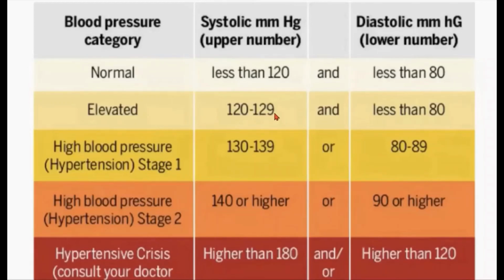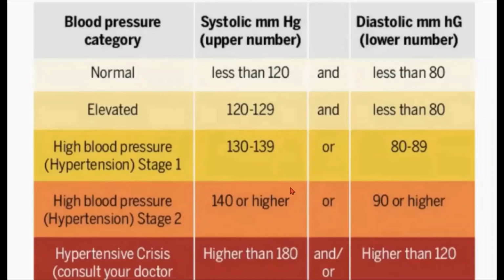So 120 to 129 and the diastolic level is less than 80. That is the elevated condition. Then high blood pressure stage 1: the systolic BP is 130 to 139 and the diastolic level is 80 to 89. Then high blood pressure stage 2: 140 or higher and the diastolic level is 90 or higher.